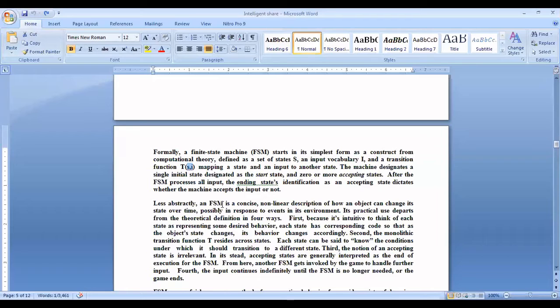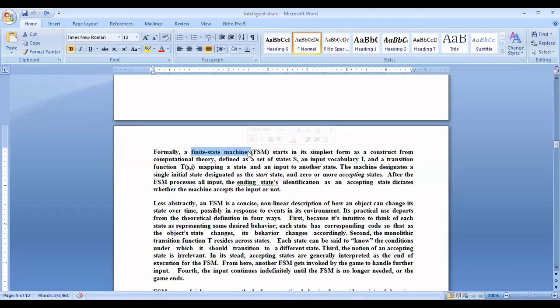When we talk about finite automata, we have some finite states. But why do we call it finite state? The number of states is fixed. That is called finite state.